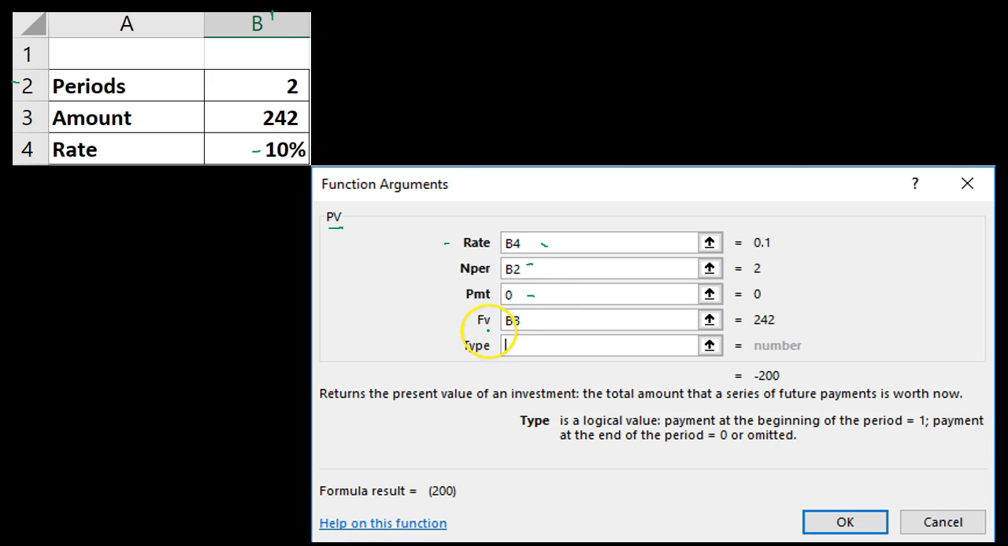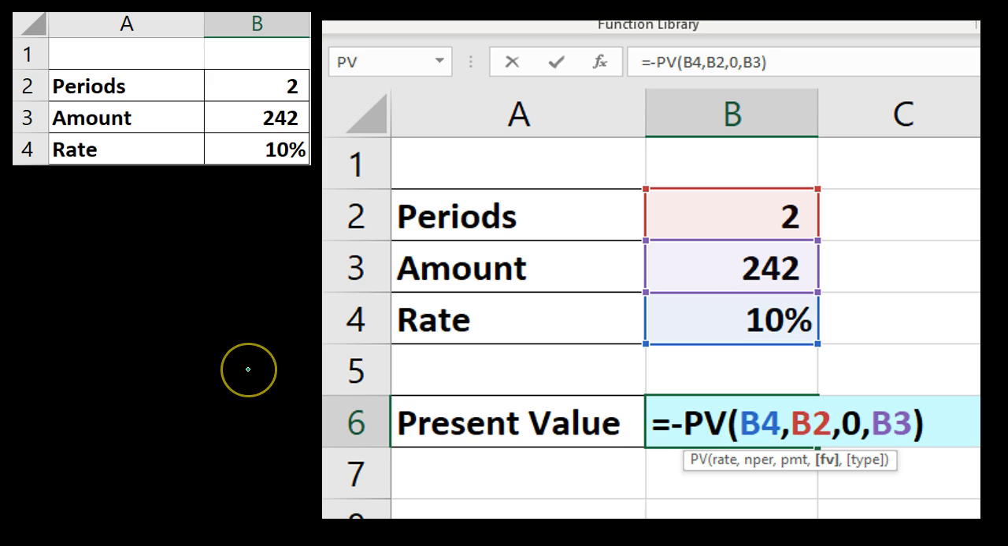Therefore, that's 0. And notice how this one is not bolded because it's not used in every function. This one is what we use in the present value of one function, which is in cell B3. B3 is the amount of the 242. So that's what we're going to have. It actually gives us the answer. It's going to be 200. We can see the answer down below. Once we enter this into the field, we'll get our answer.